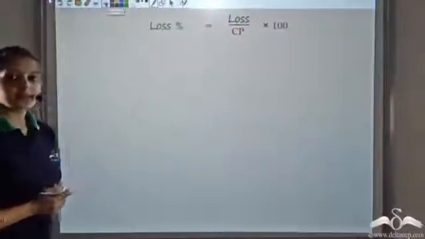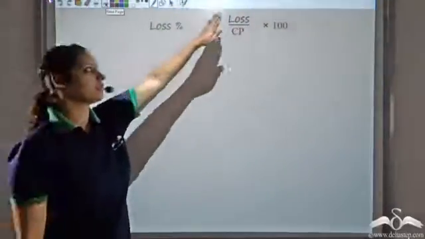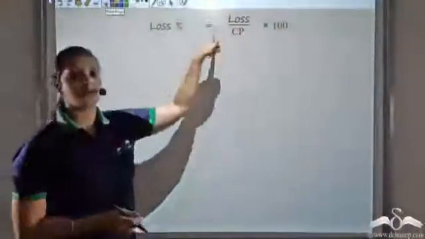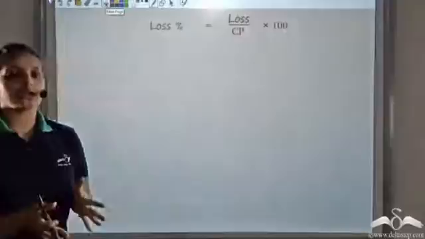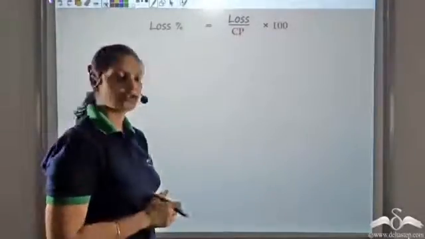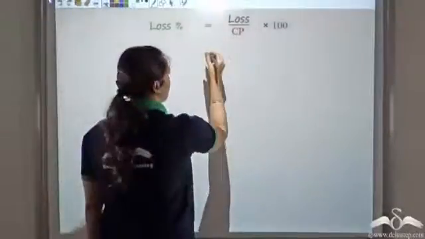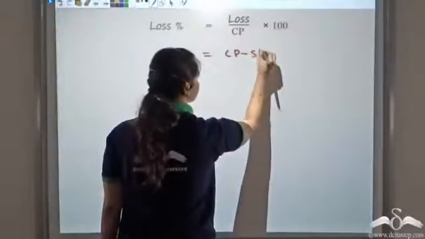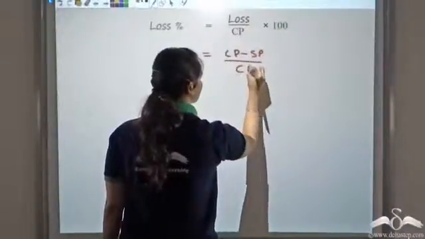We know the loss percent, and we know loss percent is loss upon cost price into 100. But we don't know the cost price. We know the selling price, we do not know the cost price. This is what we need to find. So let's get selling price into the picture first. I can write loss as cost price minus selling price upon CP into 100.